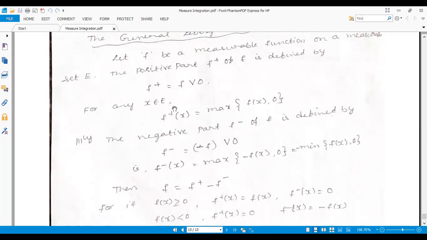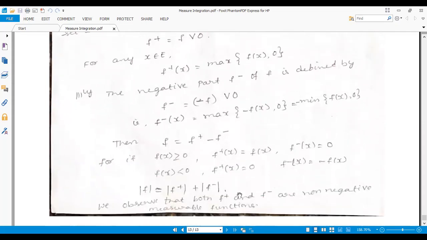Combining these, f can be written as f plus minus f minus. If f of x is greater than or equal to 0, f plus of x is f of x and f minus of x is 0. If f of x is less than 0, f plus of x is 0 and f minus of x is minus f of x. If you take the modulus, then mod f is equal to f plus plus f minus. We observe that both f plus and f minus are non-negative measurable functions.